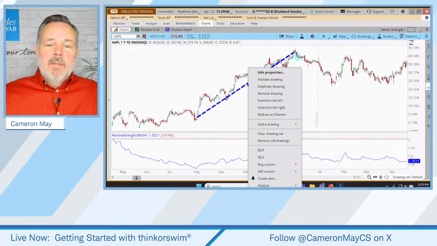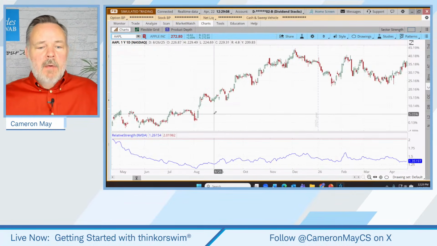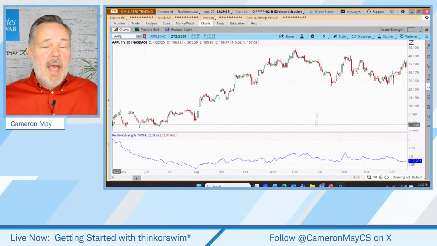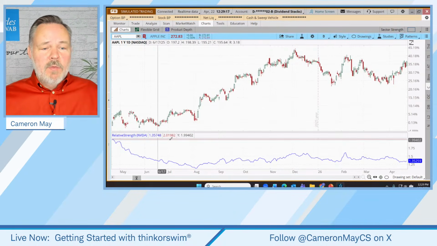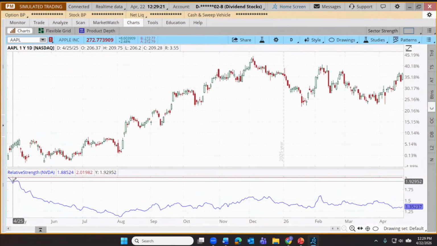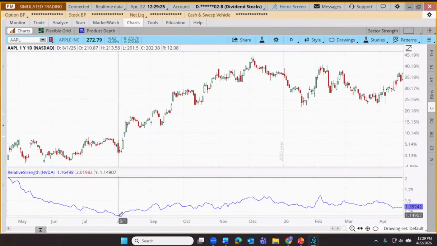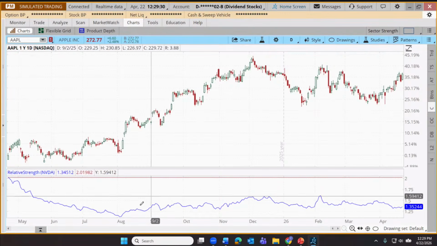And now we see a very different scenario. Let me clear this drawing set. What we're looking at here now is where the race between Apple and NVIDIA started 12 months ago. And guess who's just won the whole time through? Sometimes Apple has been really underperforming versus NVIDIA. Other times slightly outperforming, but never quite catching entirely back up.